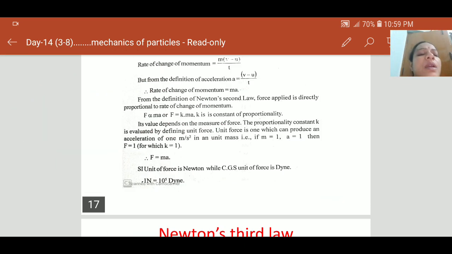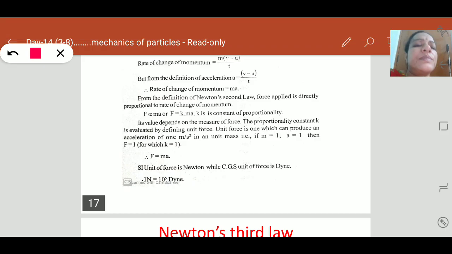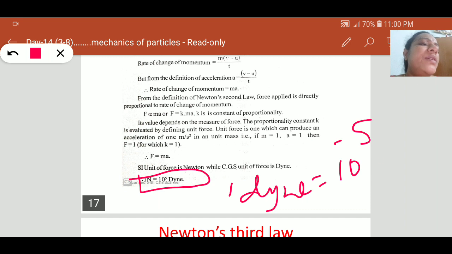Similarly, newtons and dynes are the units of force. Here we may convert newton into dynes. That is 1 newton can be calculated as 10 to the power 5 dynes. So 1 dyne is equal to 10 to the power minus 5 newtons. By using conversion of units, we can calculate this. This is about Newton's second law.